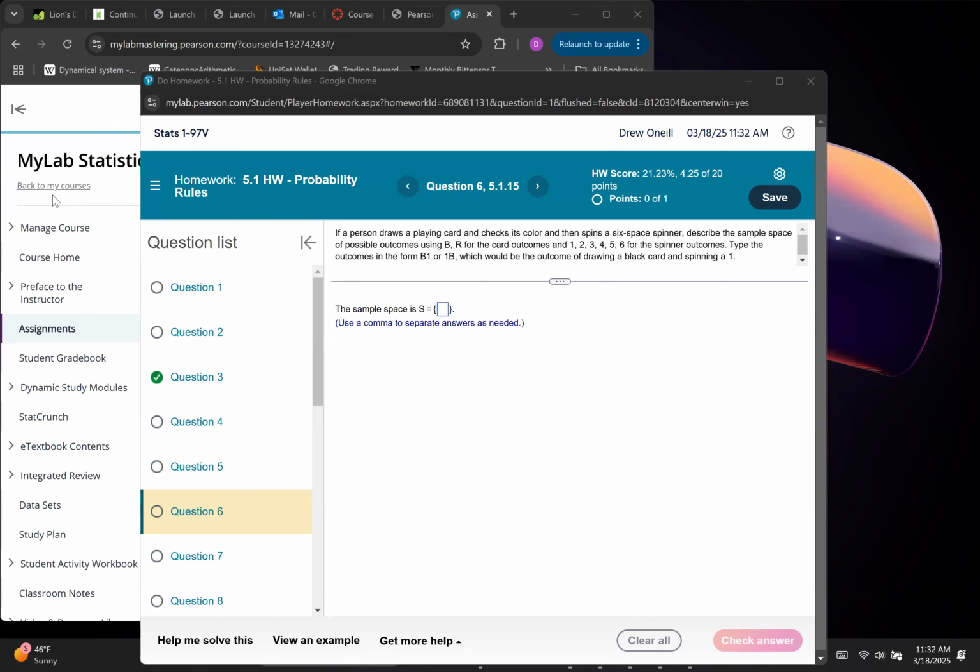That game is Twister. So that's sort of what this looks like. You have this dial in the middle, looks like a clock, and you have different colors. Okay. So that's what they're talking about, something like that. And you have an outcome of 1, 2, 3, 4, 5, 6.